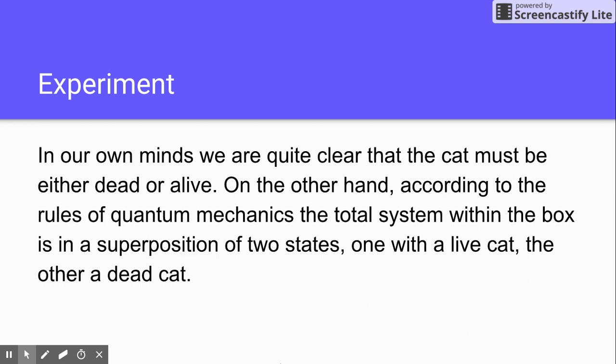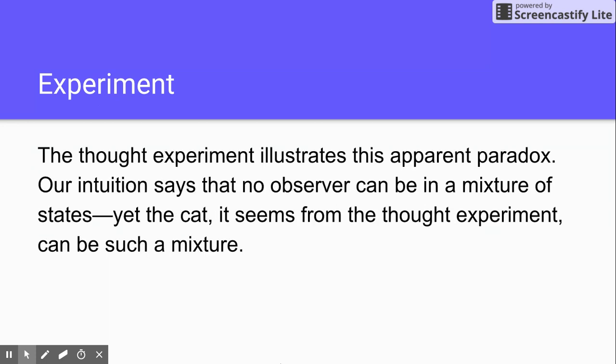In our own minds, we are quite clear that the cat must be either dead or alive. On the other hand, according to the rules of quantum mechanics, the total system within the box is in a superposition of two states, one with a live cat and the other with a dead cat. The thought experiment illustrates this apparent paradox. Our intuition says that no observer can be in a mixture of states, yet the cat, it seems from the thought experiment, can be in such a mixture of two states, the dead cat and the live cat.